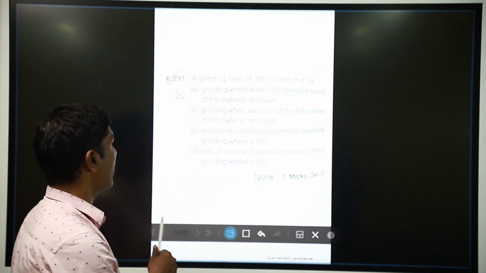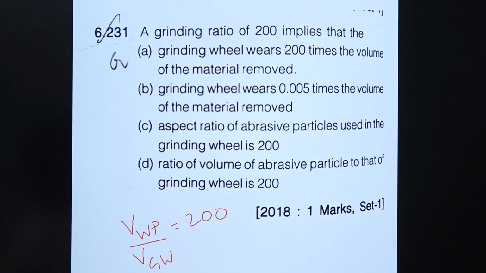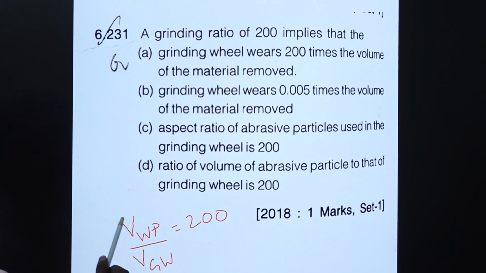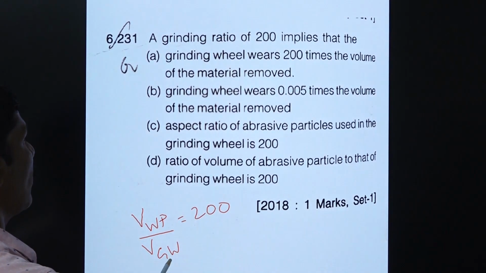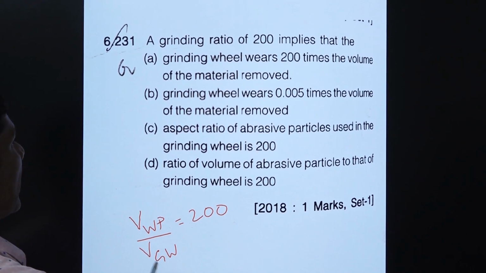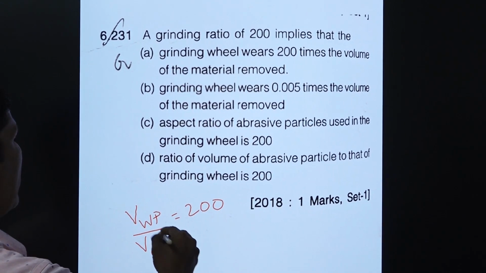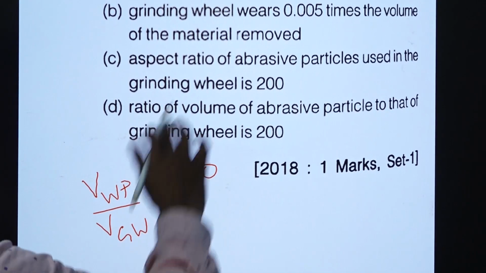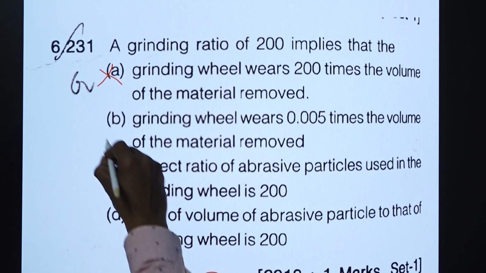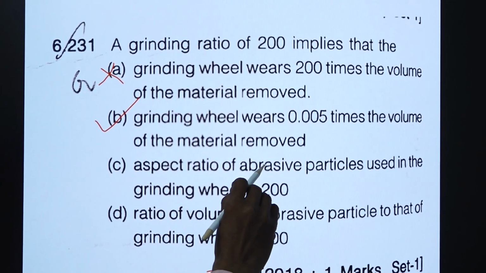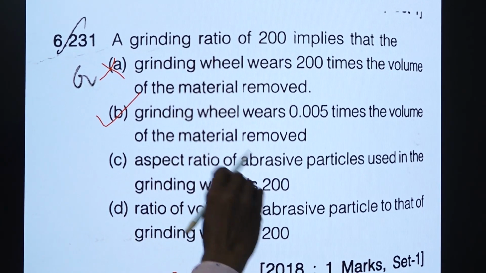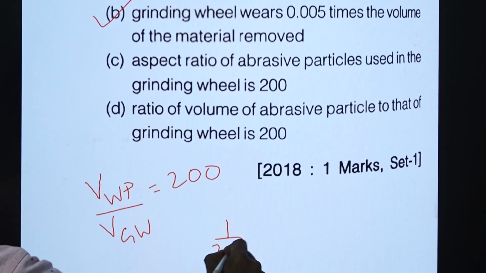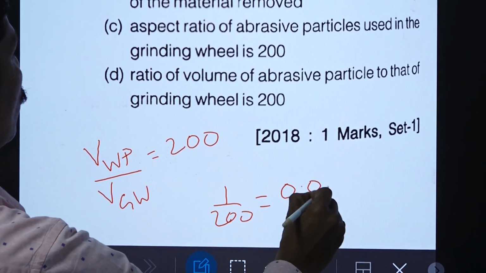The next question is also related to the grinding ratio. A grinding ratio of 200 implies the volume of workpiece removed by the volume of grinding wheel removed. Here the grinding wheel is 200 times, so this option is wrong. So, this is the right option: the grinding wheel wears 0.005 times the volume of the material removed, 1 by 200.